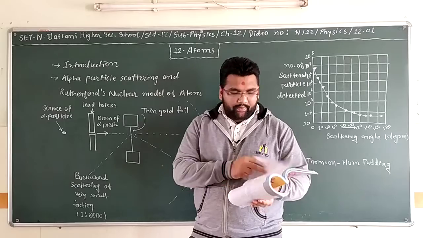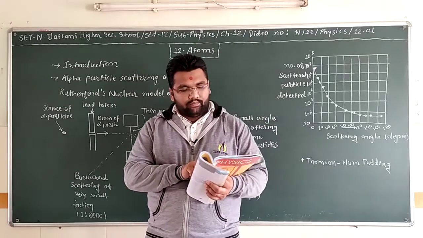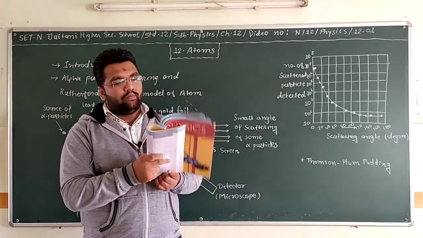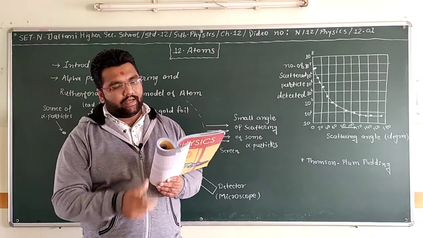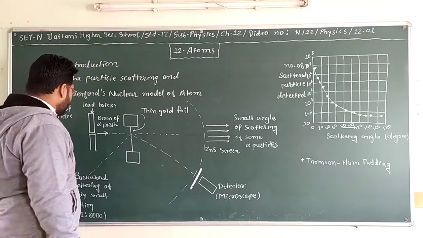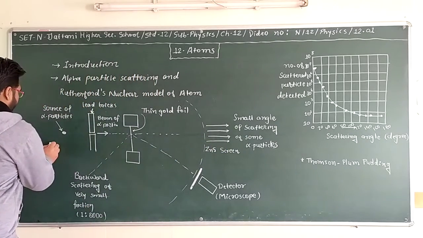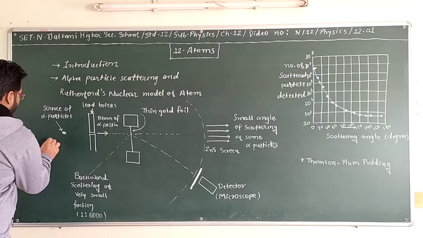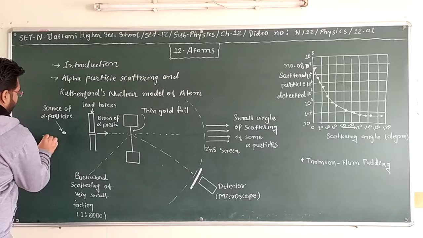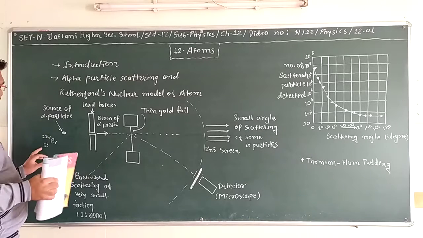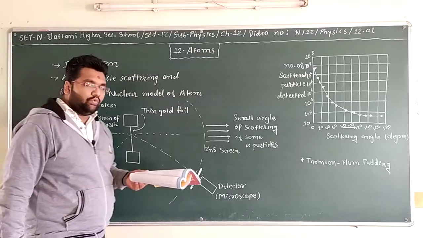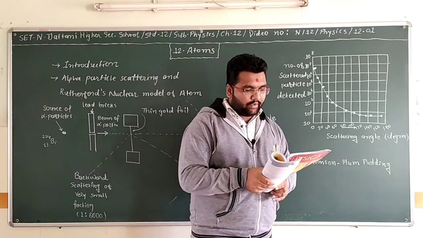In one of their experiments, as shown in the figure, they directed a beam of 5.5 MeV alpha particles emitted from bismuth-214. The atomic number of bismuth is 83 and its atomic mass is 214.